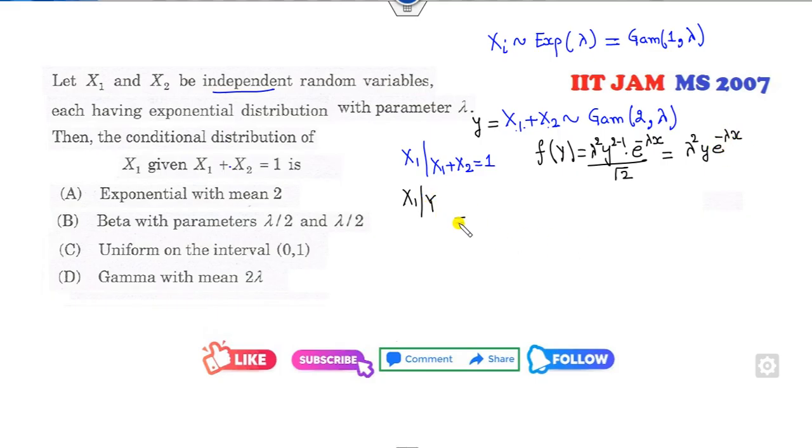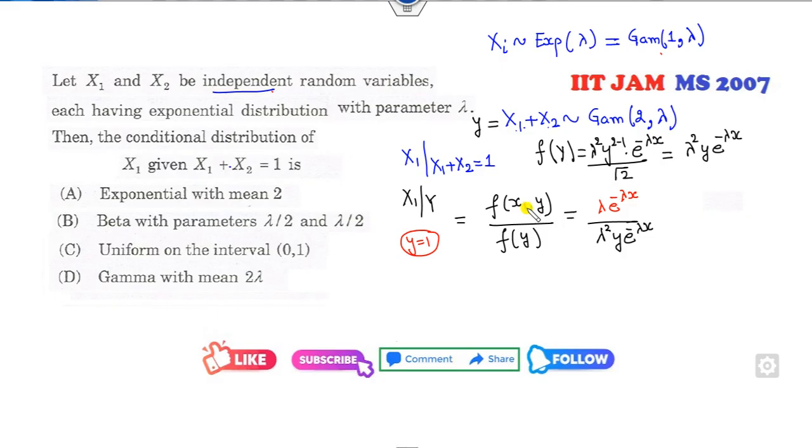So what is the conditional probability? That's again simple. How can you write this conditional probability? f of x1 comma y divided by f of y. Now what is the f of y? That is my here y e raised to power minus, and the sum is 1, that is y is equal to 1 is given to you, and the numerator is independent, so you can simply write this as an exponential distribution.